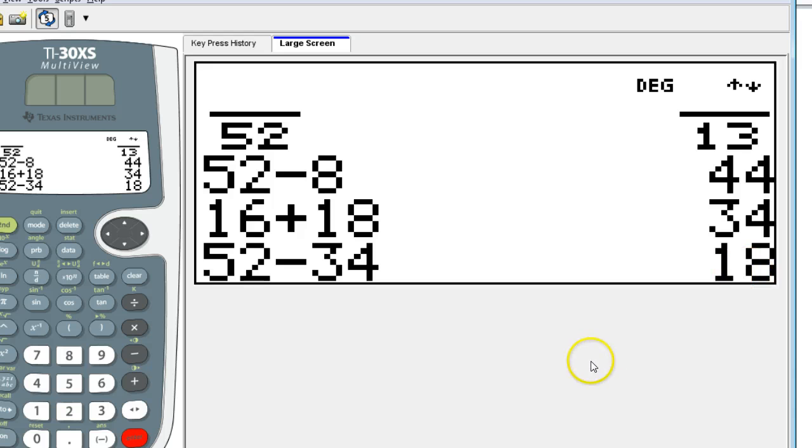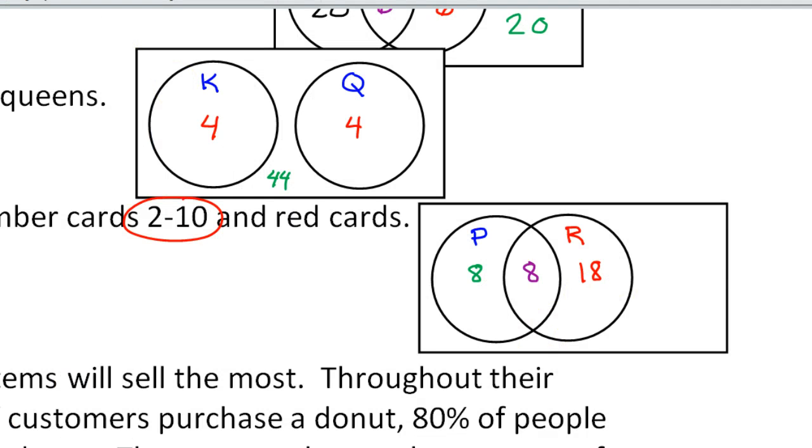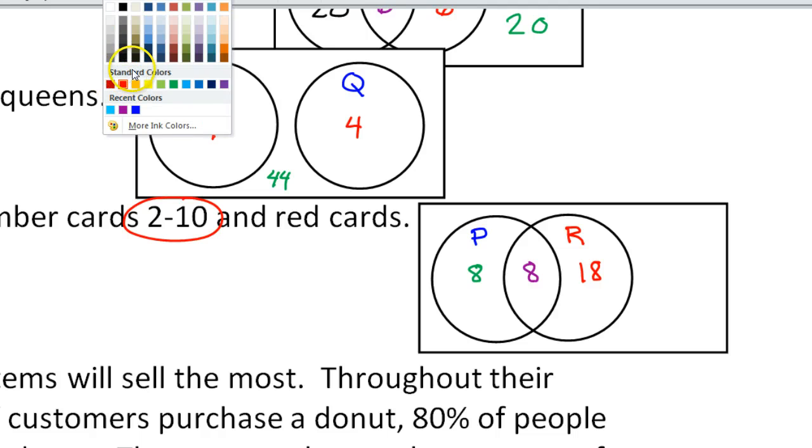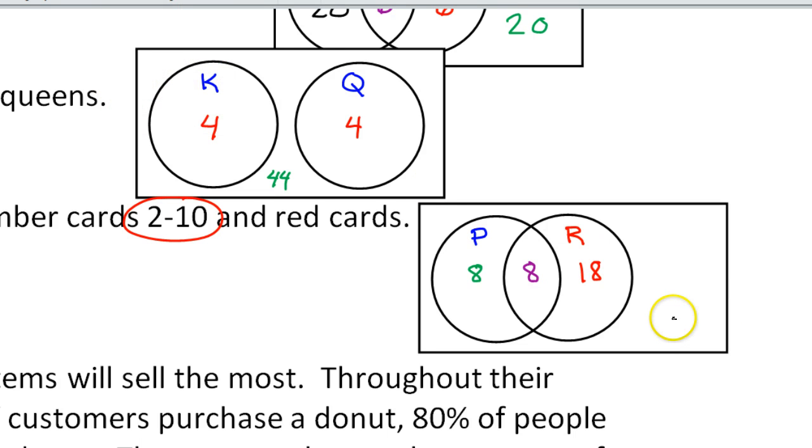That leaves 18 other cards. So I'm going to put that out in the cold. There are 18 cards that are neither red nor prime. If you add all these up, you should get 52. So that's our Venn diagram.